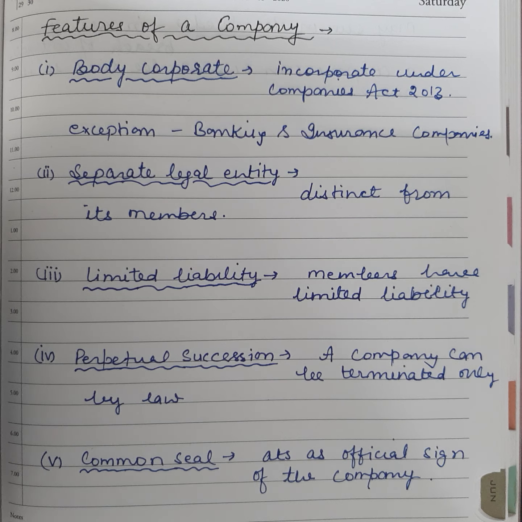A company has a separate legal entity distinct from its members. So members are different and the company is different. A company is not a group of its members. It has a separate legal entity in the eyes of the law. It's an artificial person. It has its rights and liabilities like a normal person.